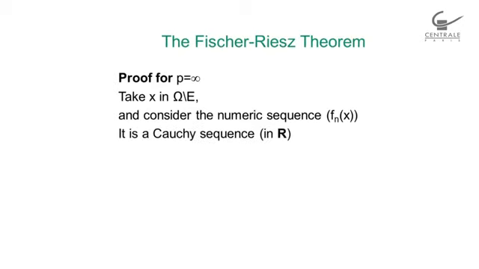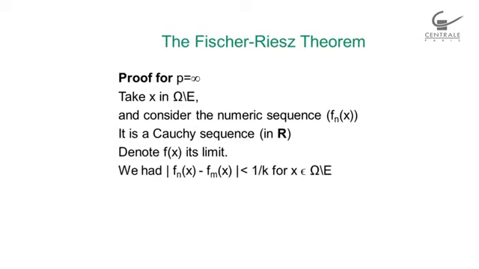It is a Cauchy sequence. But it's also a Cauchy sequence in R because it's a numeric sequence. Now, we note f of x its limit. And what we have is that fn of x minus fm of x, this numeric sequence, is smaller than 1 over k for x in omega minus E.